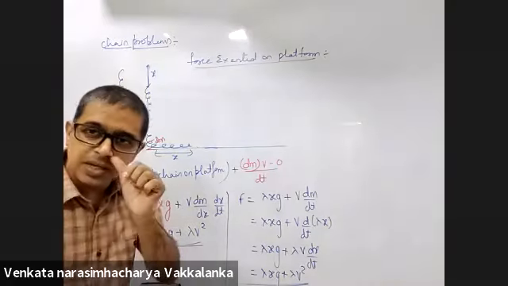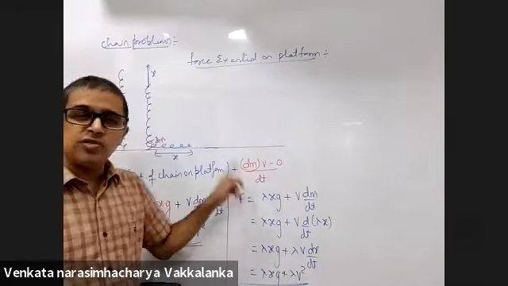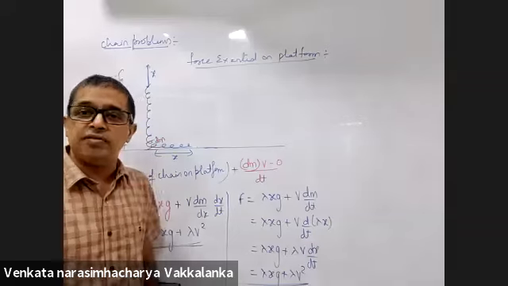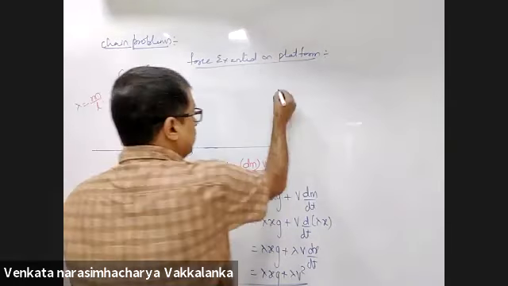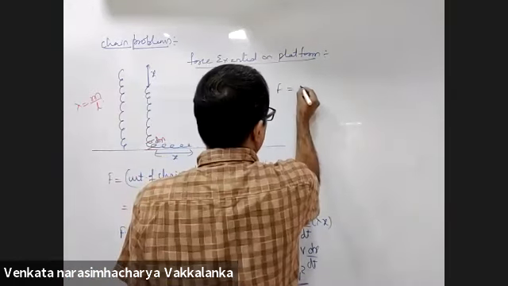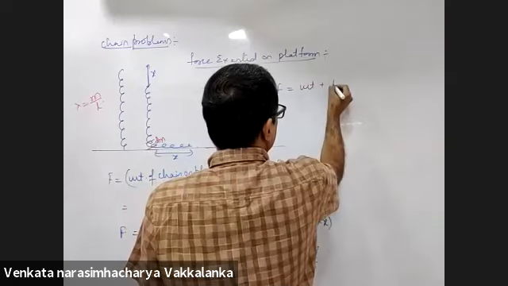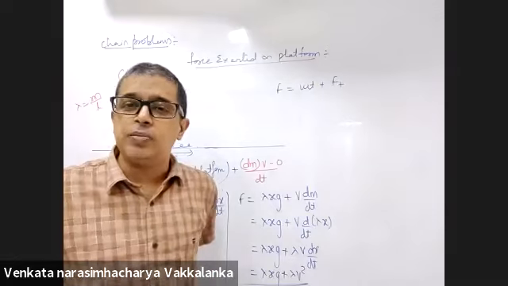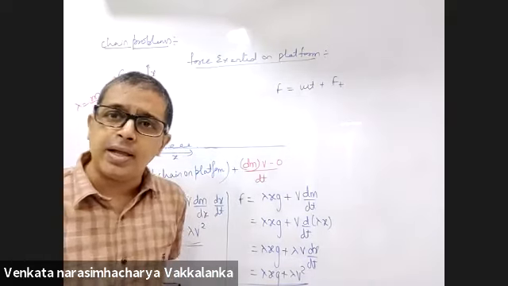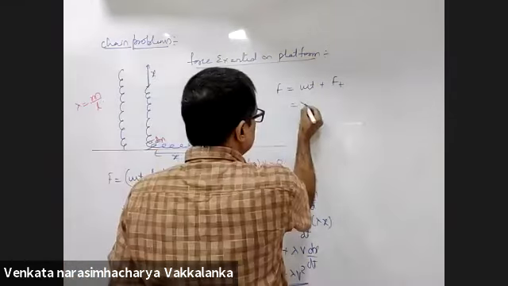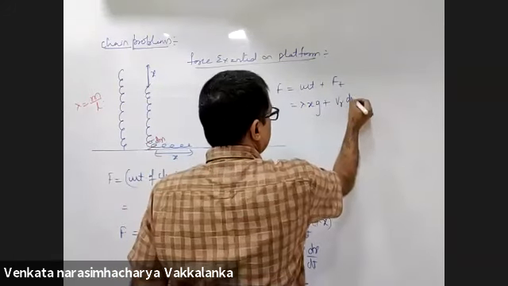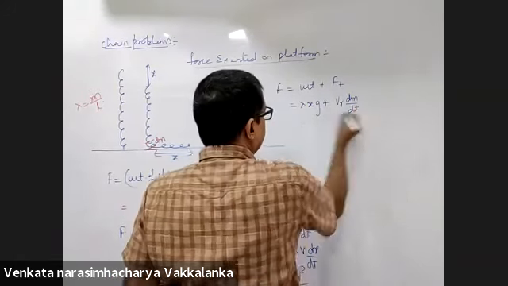Now, some may say, why will I do this from the first principle here? You already derived the formula for variable mass. Net total force exerted will be weight plus thrust force. You already derived the thrust force expression for us. I'll use it directly. This is lambda x into g plus Vr dm by dt.